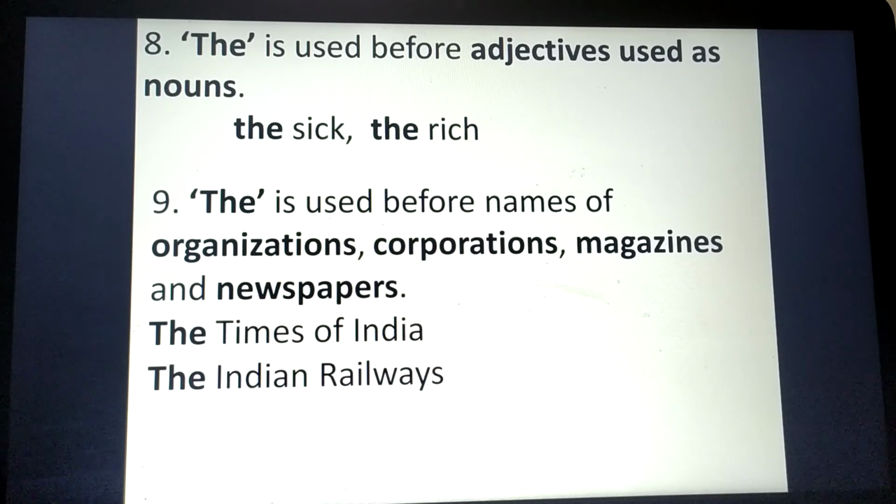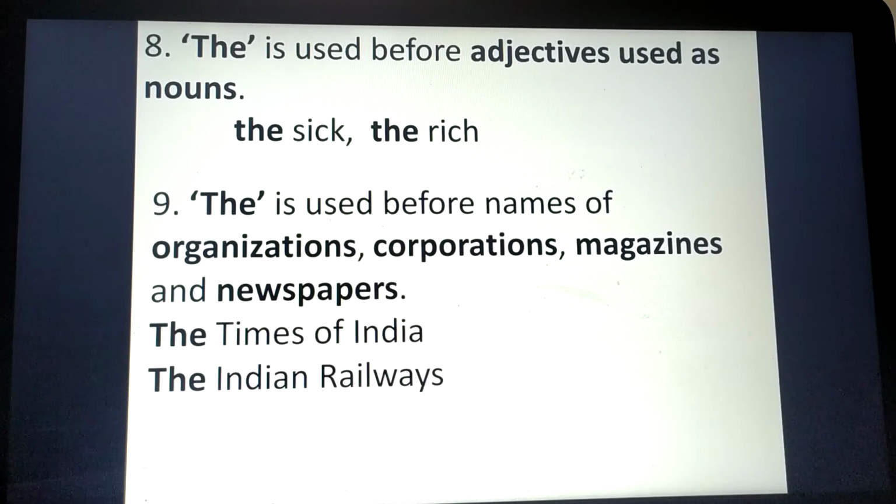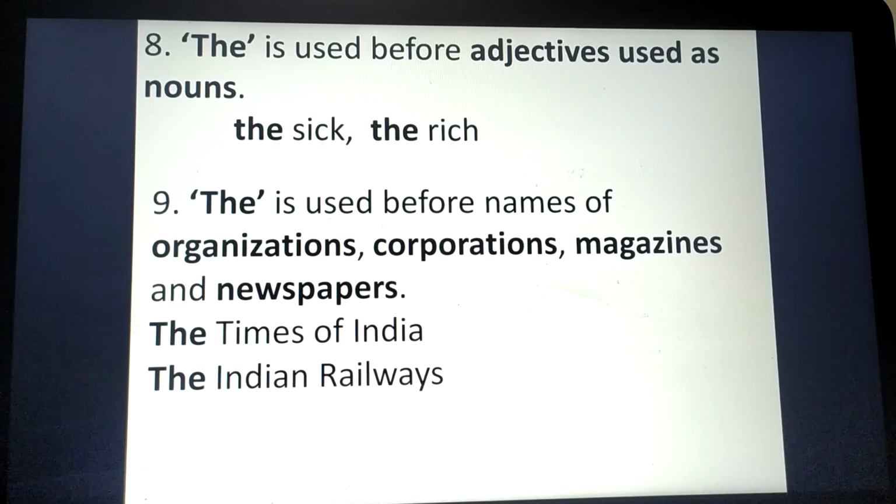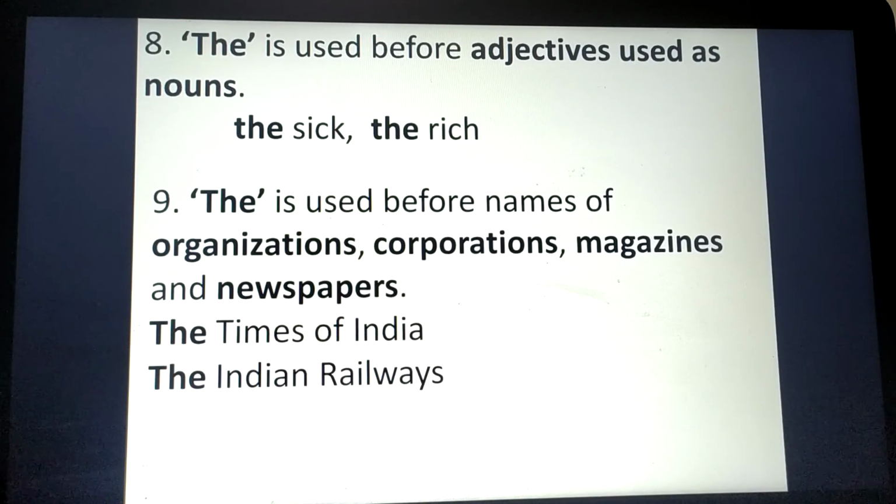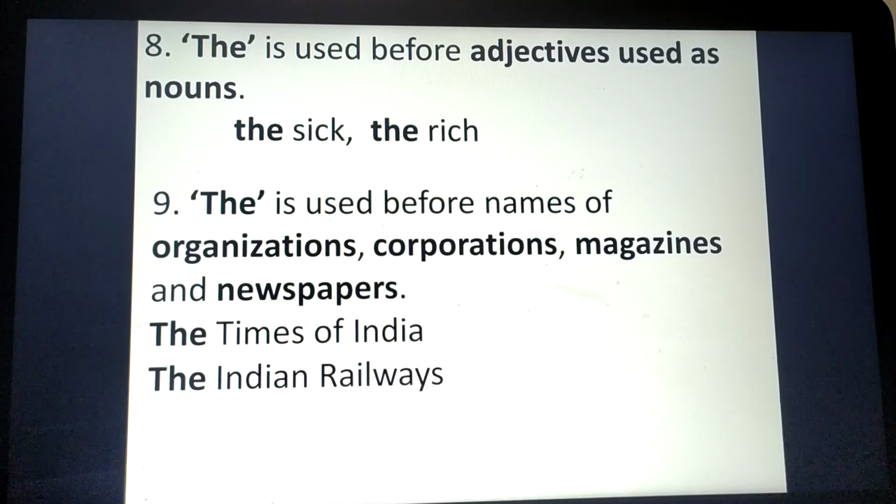Now the next, 8th rule: the is used before adjectives used as nouns. Sometimes we use adjectives as nouns. In that case, we will use the before that particular adjective which has been used as a noun. You can see examples here: the sick, the rich.